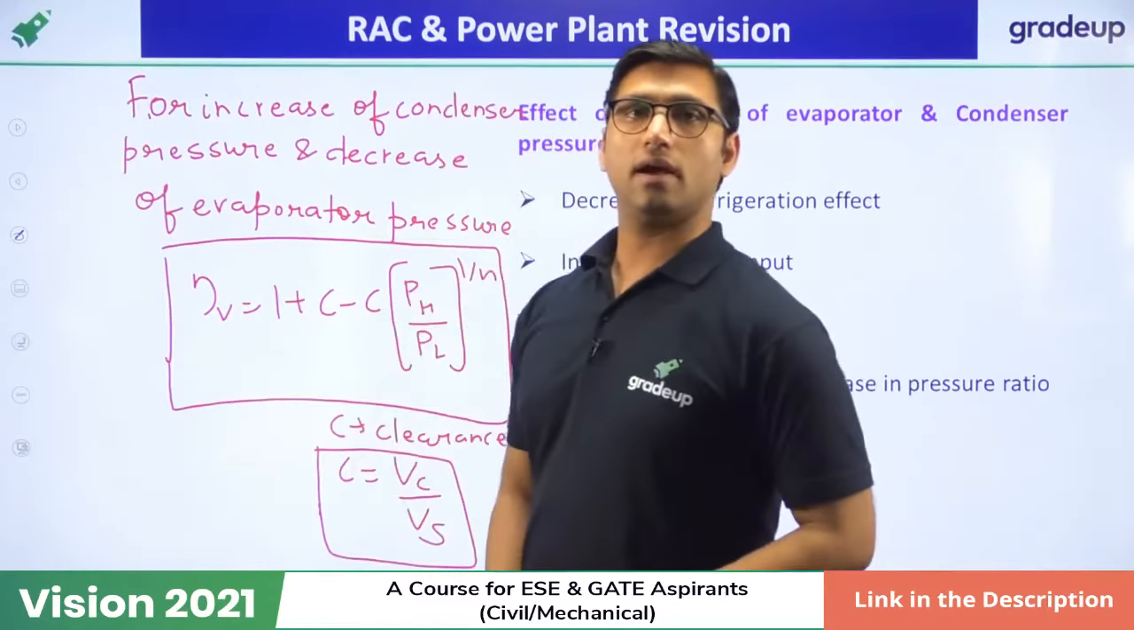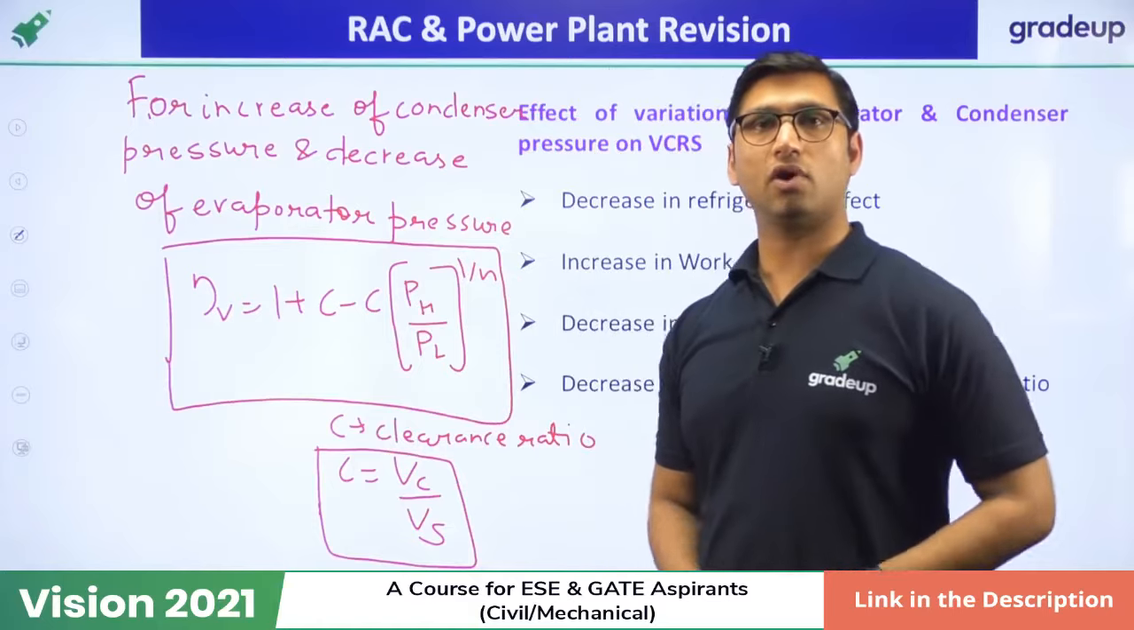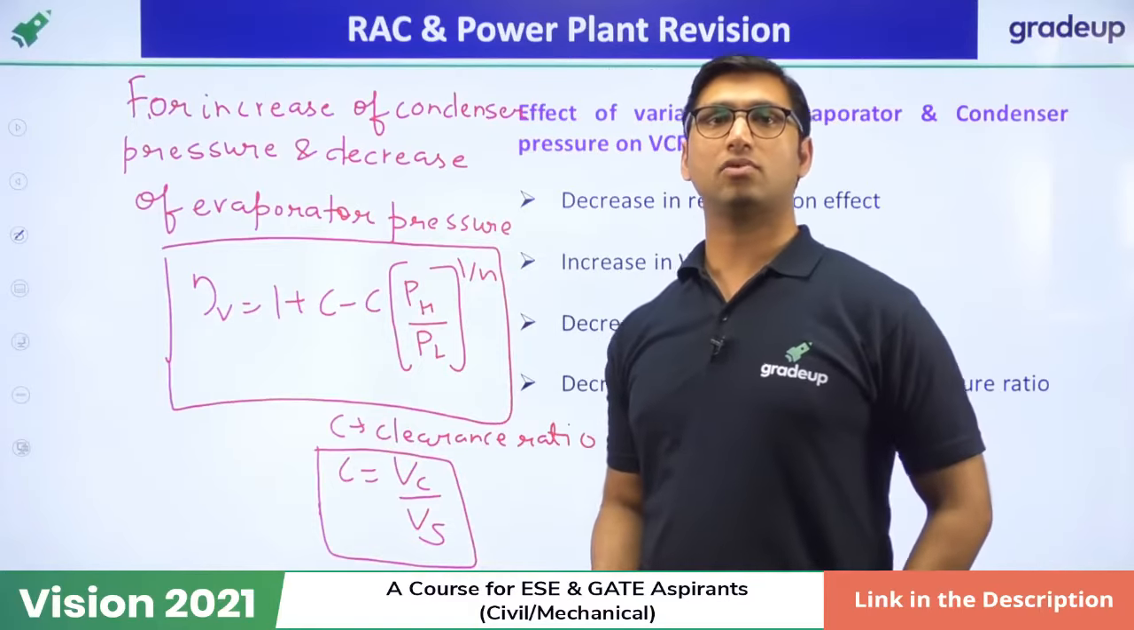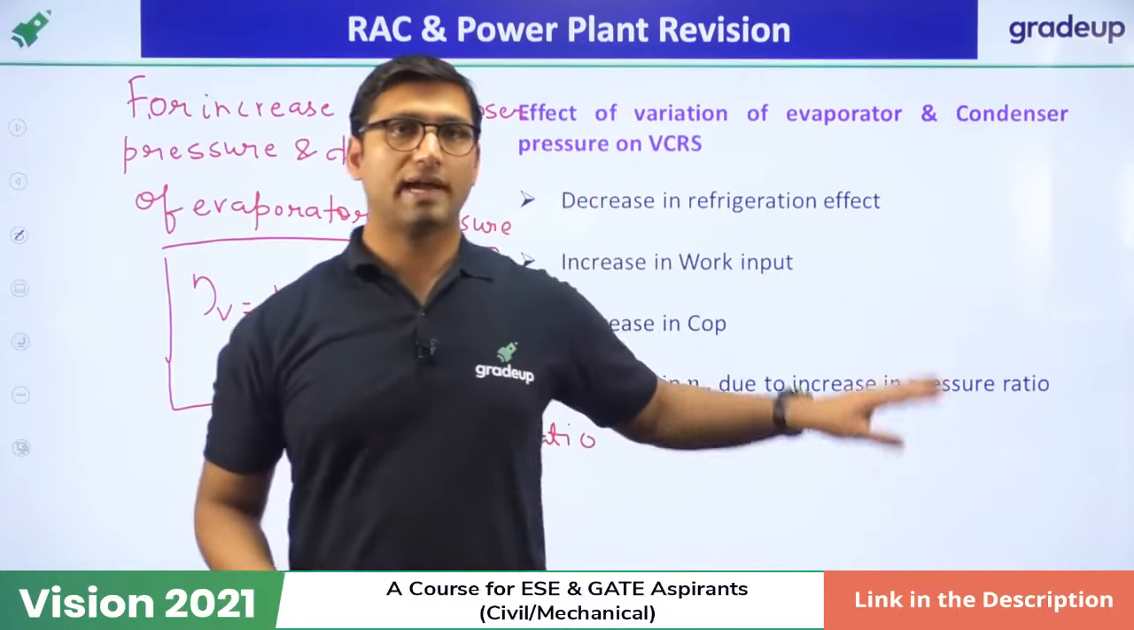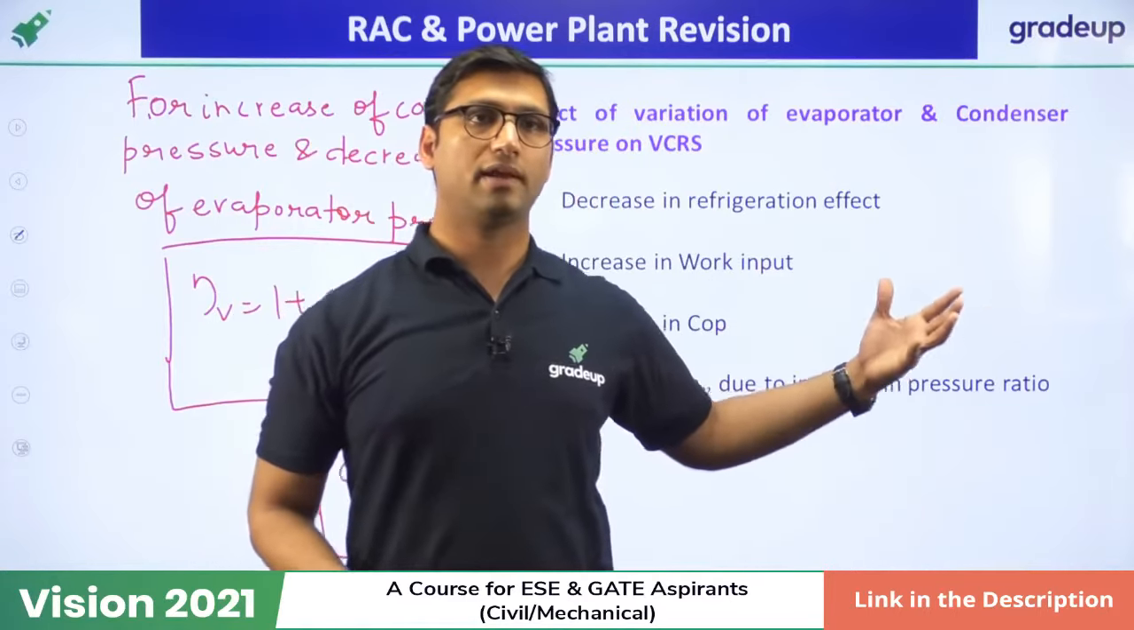Now, Kathan Shah is saying in VCRS, subcooling causes increase in COP and volumetric efficiency, and superheating causes increase or decrease in COP. Kathan Shah, I'm coming to that. I'm coming to the topic of subcooling and superheating.